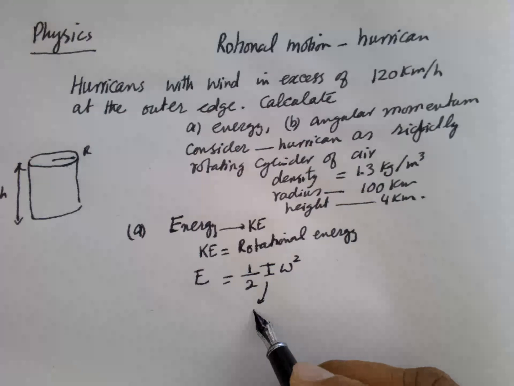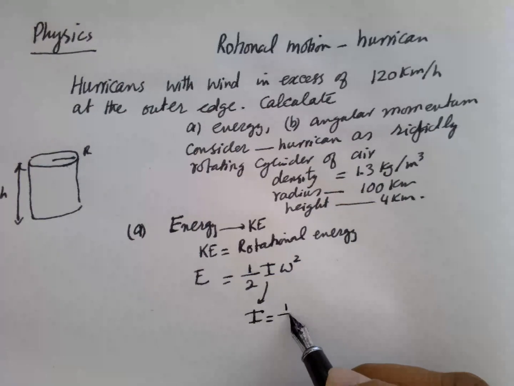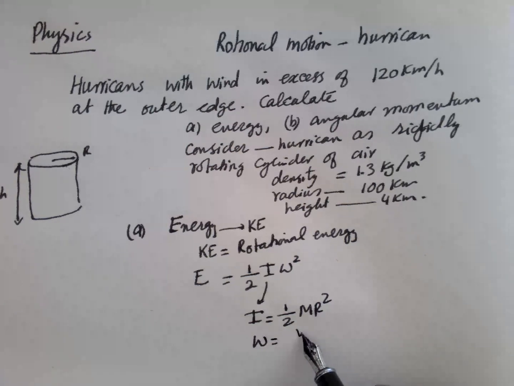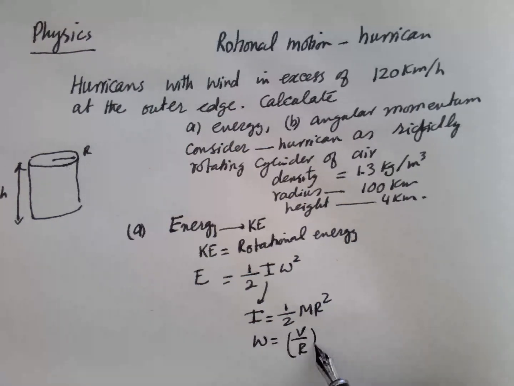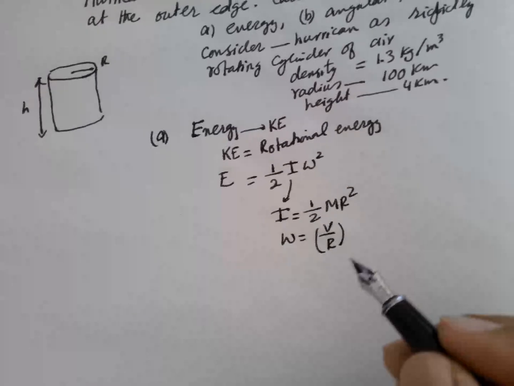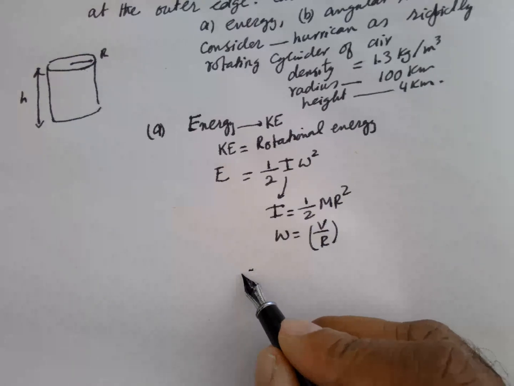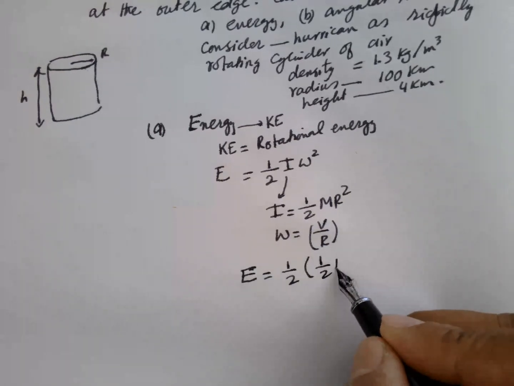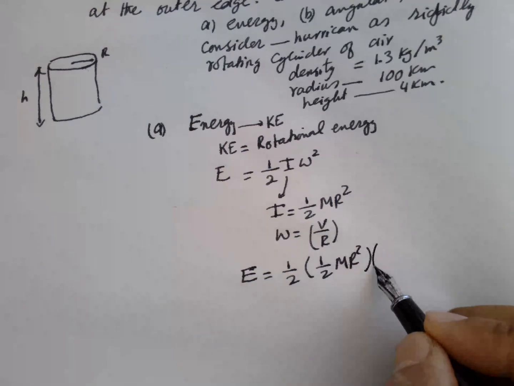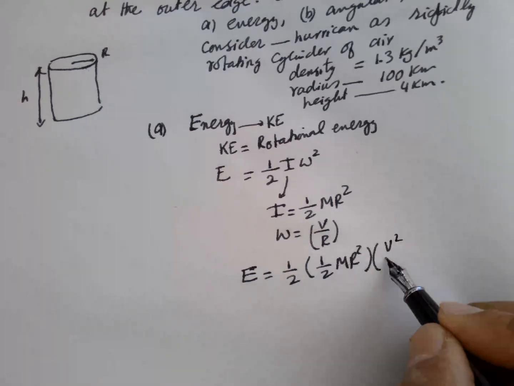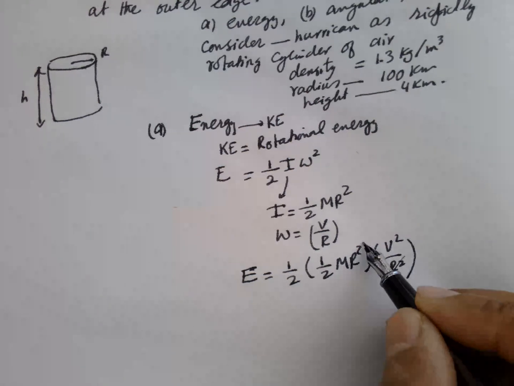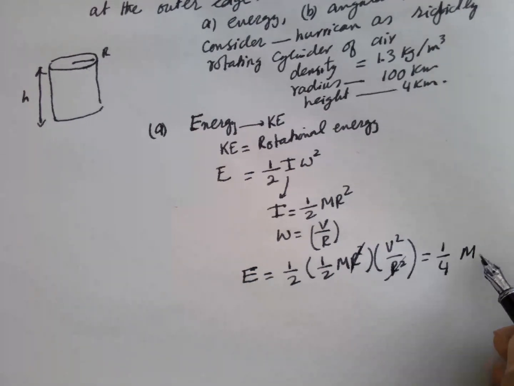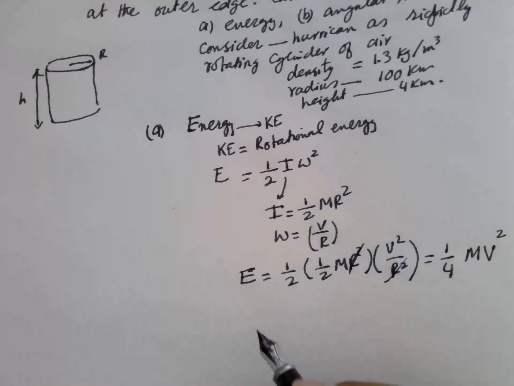As it is a cylinder, I is equal to 1 by 2 m r square, and omega is equal to v by r. If you substitute these values, E is equal to half into half m r square into v square by r square. So the r squares cancel, which is equal to 1 by 4 m v square.